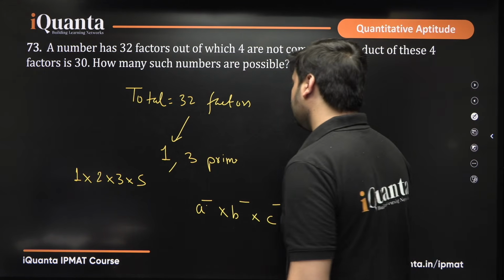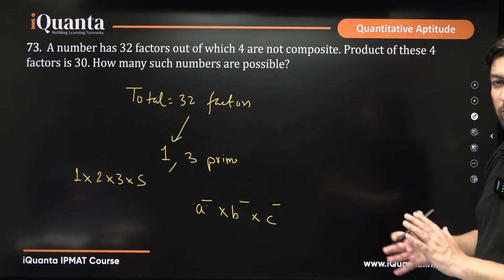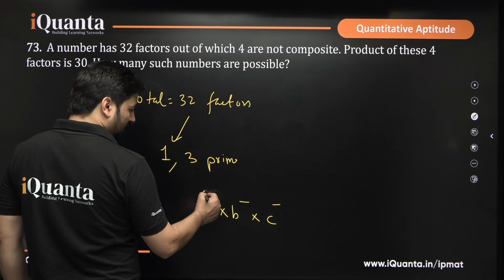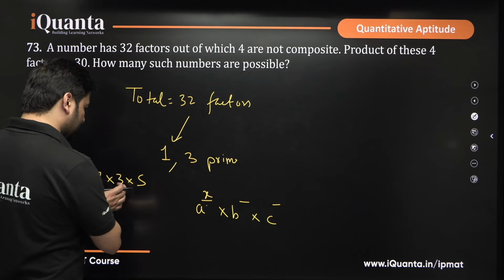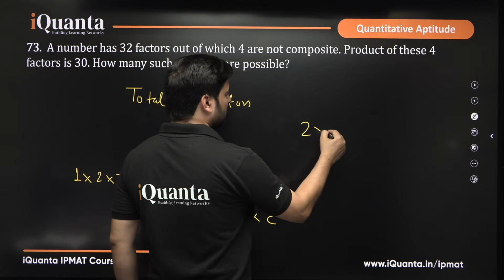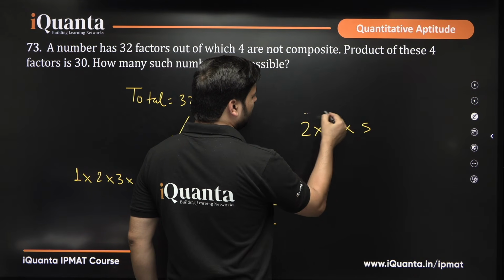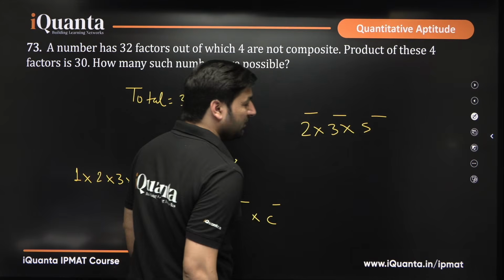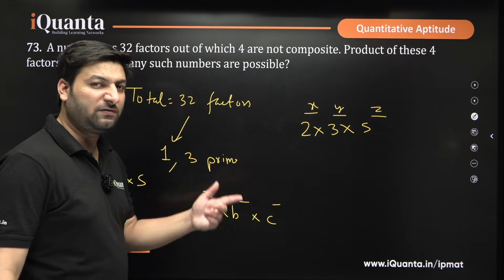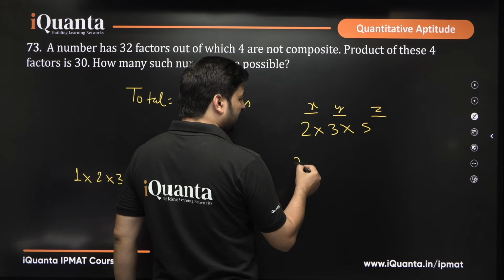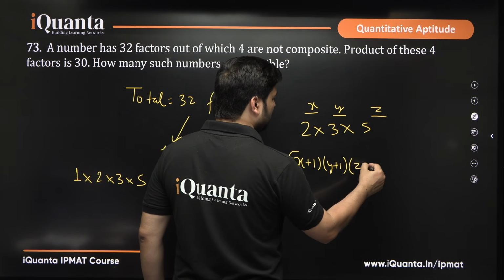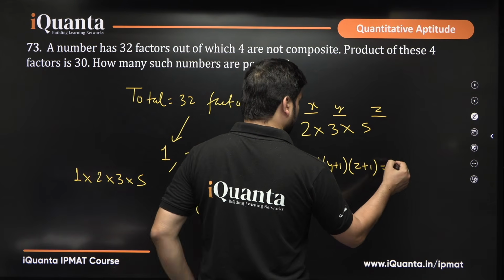Now see what happens. You have to get a total of 32 factors. How to get factors? Let's say we are now sure about the primes that we have at the bottom: those are 2, 3, 5. 2 will have some power, 3 will have some power, 5 will have some power. You all know that the power is very important when we find the total number of factors. What will be the total number of factors? (x plus 1) into (y plus 1) into (z plus 1). This is the total number of factors. This has to be 32.